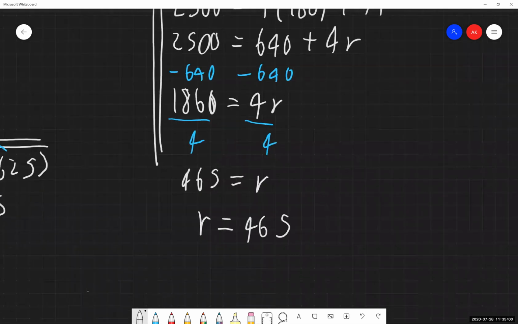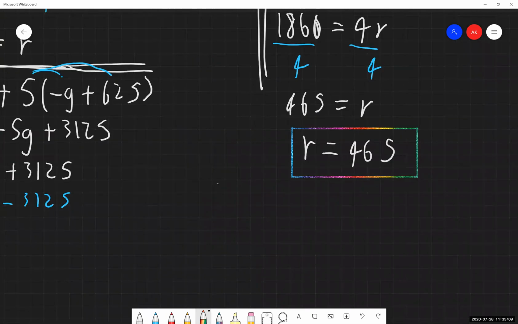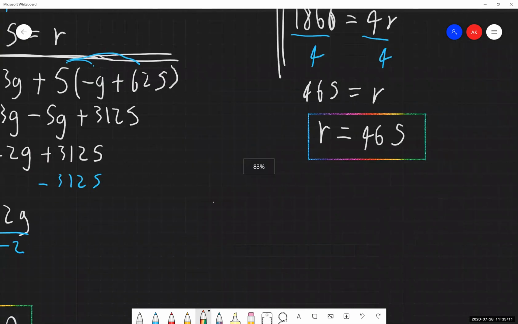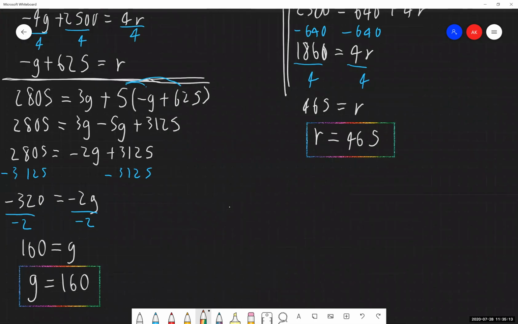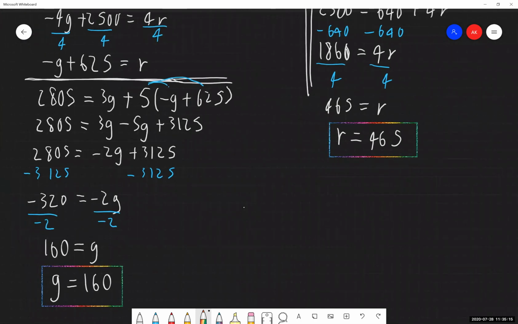So what's the rate that Ryan gathers those stone blocks? Well, he gathers them at 465 stone blocks per hour, compared to Jeff's 160. Zoom this out here a little bit. So we have our two answers there.